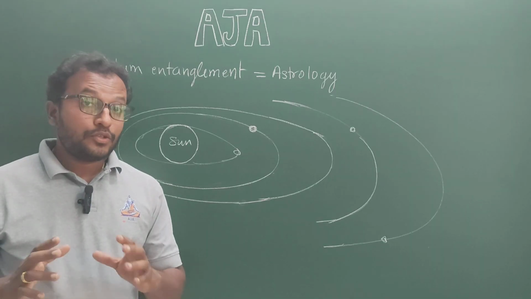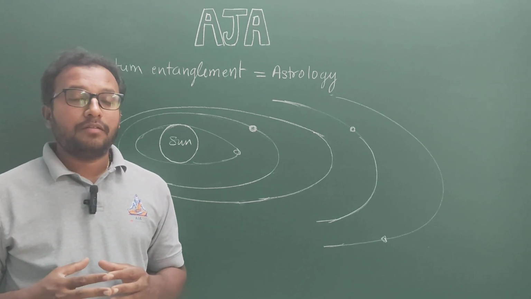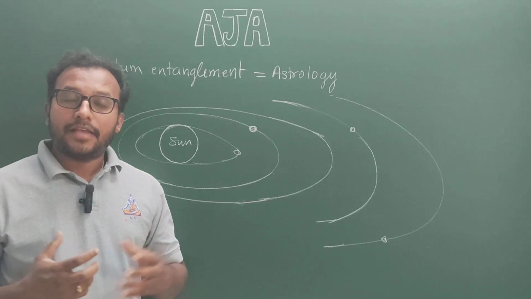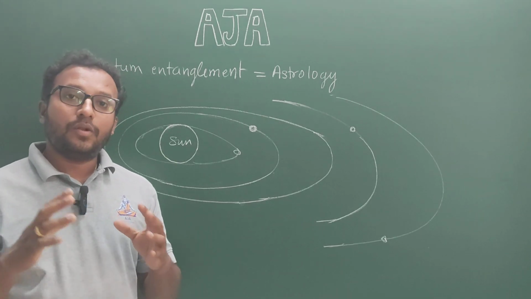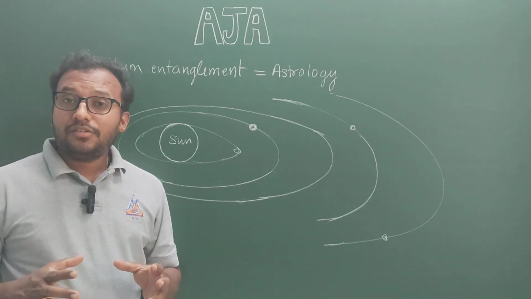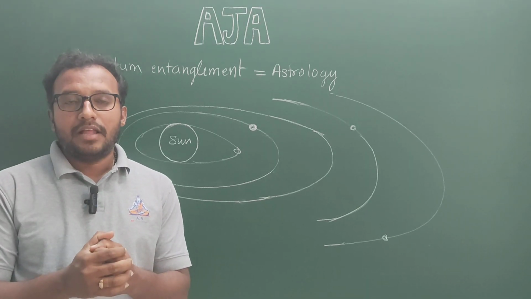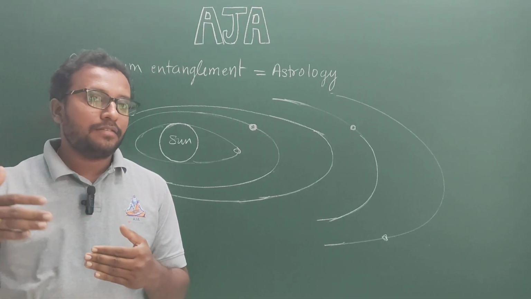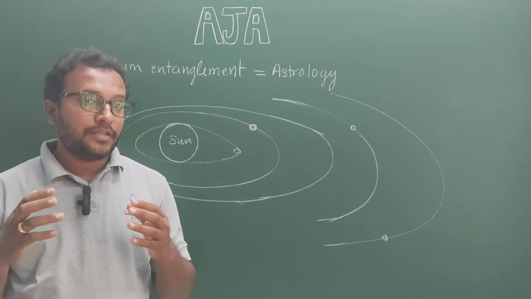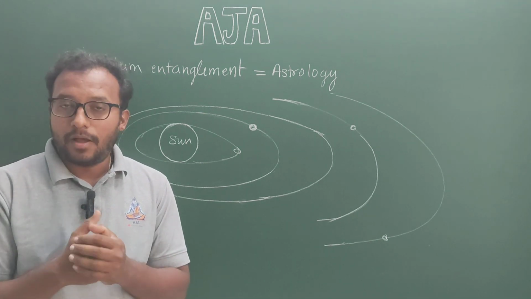Now think about our solar system. About 4.5 billion years ago, there was a massive swirling cloud of dust and gas called the solar nebula, and something caused this cloud to collapse. Because of this collapse, most of the material gathered at the center, and gradually, after some millions of years, it formed the sun, almost 99% of the entire solar nebula.